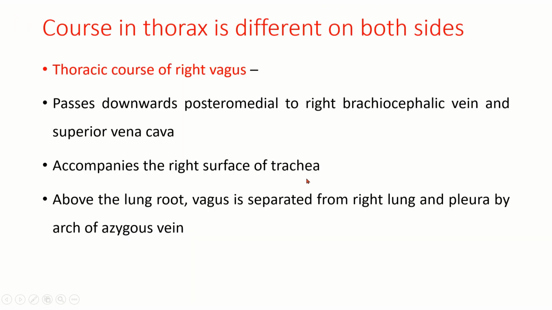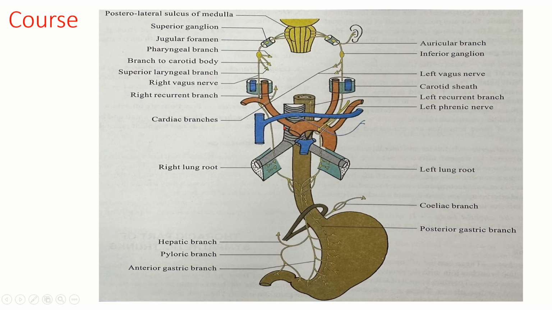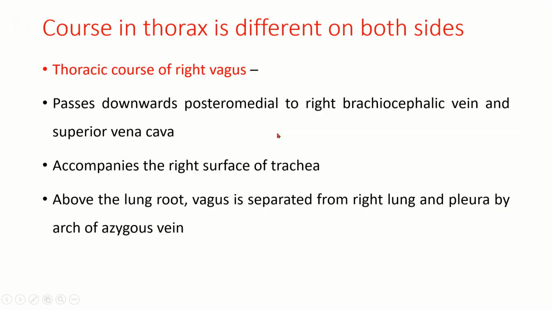It accompanies the right surface of the trachea. You can see this is the right surface of the trachea. So you can see this vagus now accompanying the right surface of the trachea.